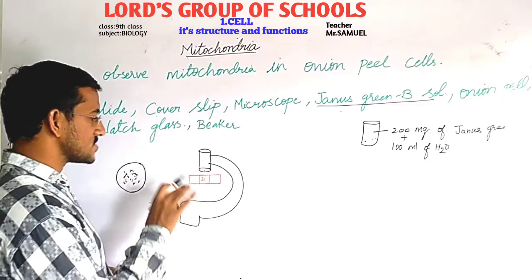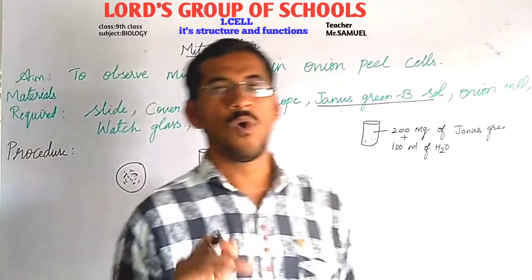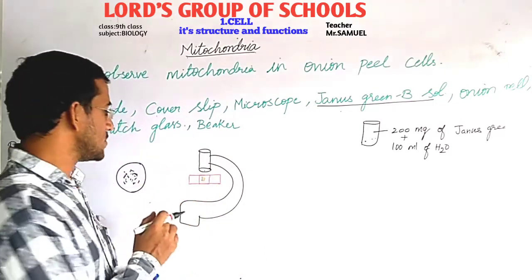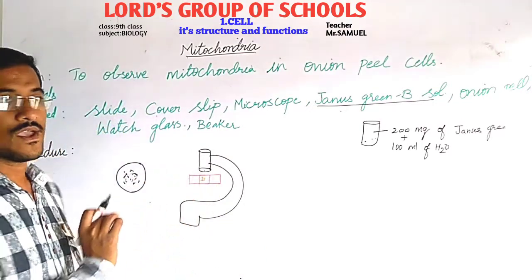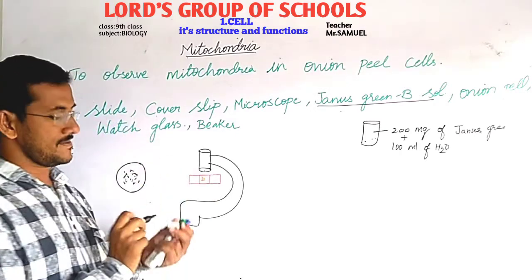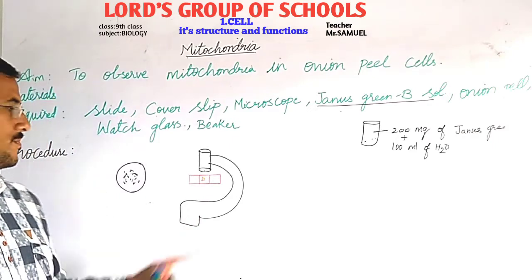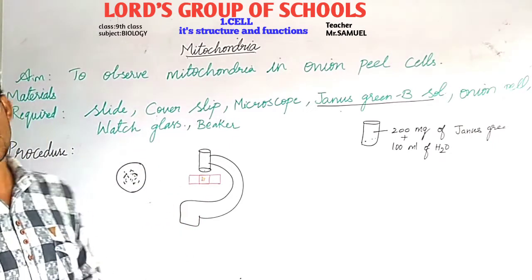So to avoid such disturbances, we are placing a cover slip on that. We take one slide with the onion peel and cover slip and place it under the microscope. So our slide is ready now.